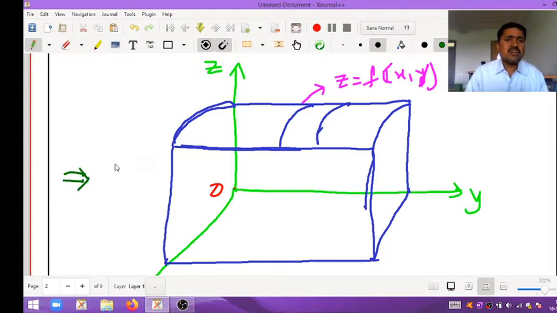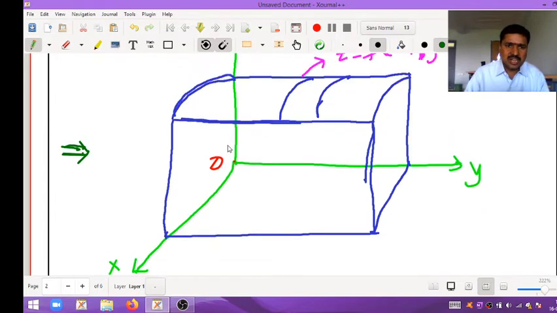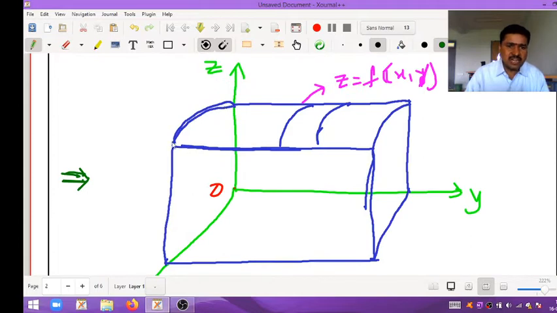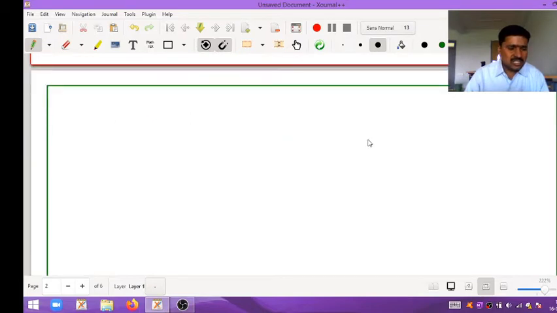When we see from this side of the object, how does it look? It looks like a plane curve. That is called OABC. I am drawing it separately so we will understand that.